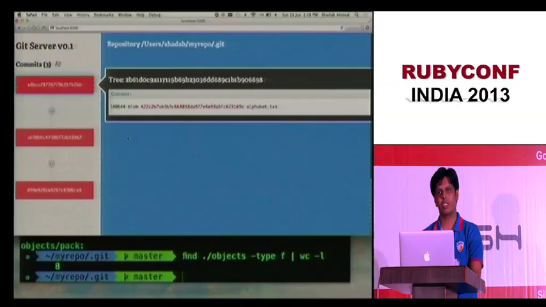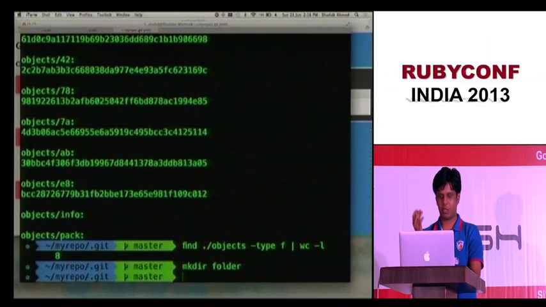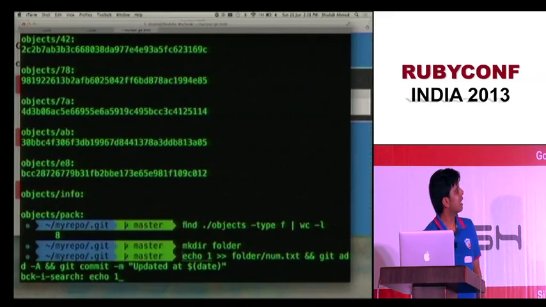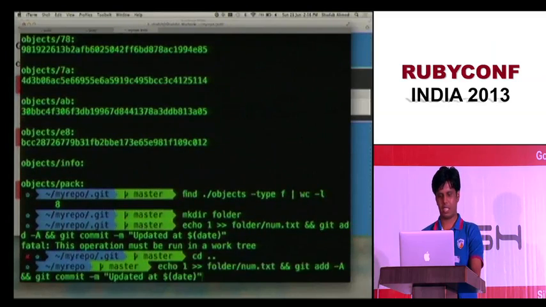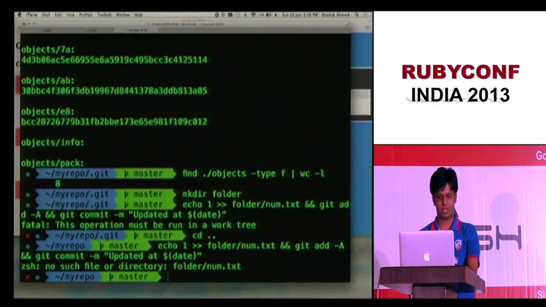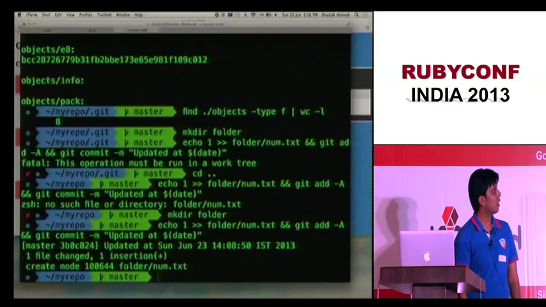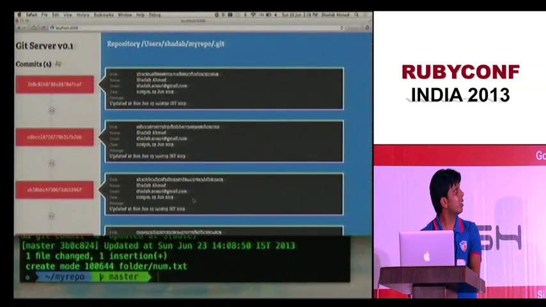Okay, so what if we create a folder? So how will that happen? How will Git store that? So let me make a folder. Let me commit something there inside the folder. Okay, sorry, I'm in the wrong place. Okay, mkdir folder, and let me commit again. So now I have the commit, and let's see. We have 4 commits right now.